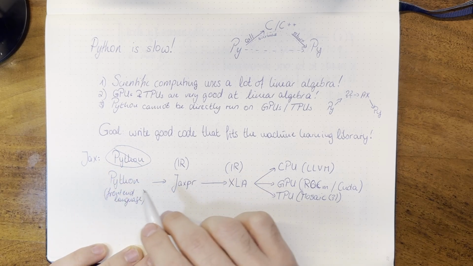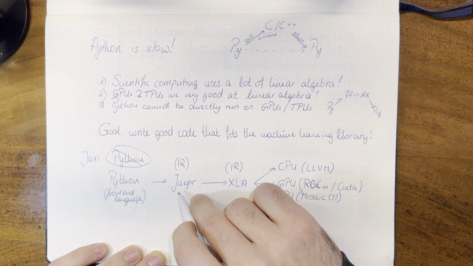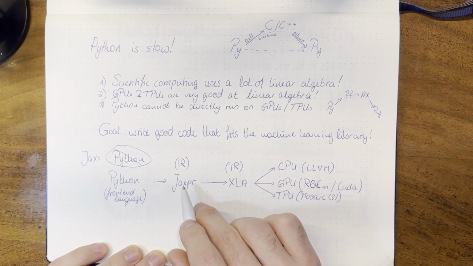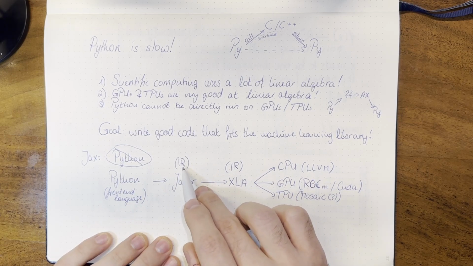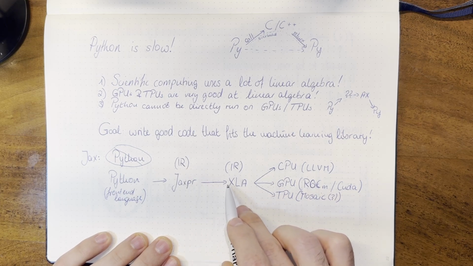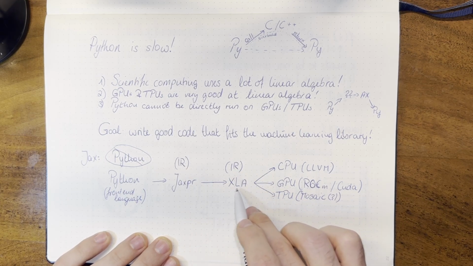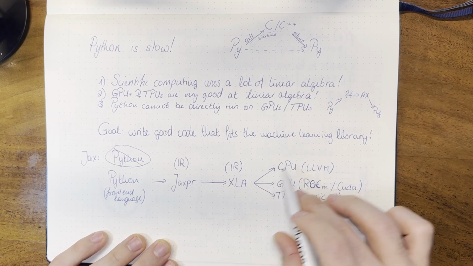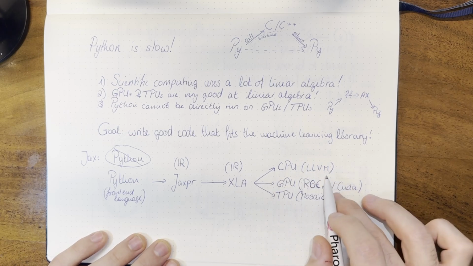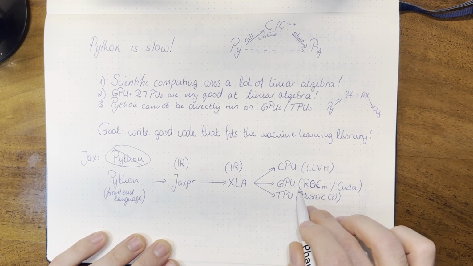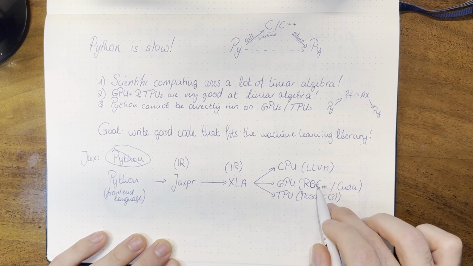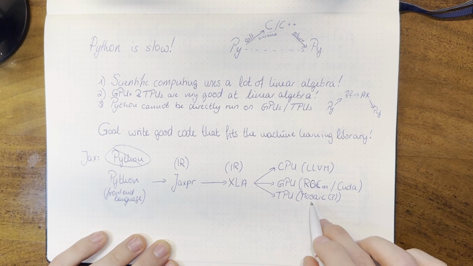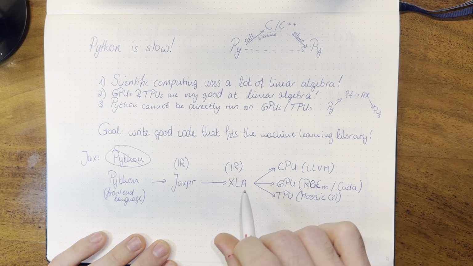In the case of JAX, you first compile Python into a JAX expression, which is an intermediate representation. And we will see an example of this in just a moment. And then this JAX expression, this intermediate representation, is then further compiled into a lower representation, which is called XLA. And then this XLA code is then compiled into whatever your desired hardware is. So if you run it on the CPU, it will be compiled using LLVM. For GPU, you will either use ROCm or CUDA, ROCm being the AMD software. And for TPUs, Google's Tensor Processing Units, I'm not exactly sure what they use. I think it's called Mosaic, but that's basically the goal.